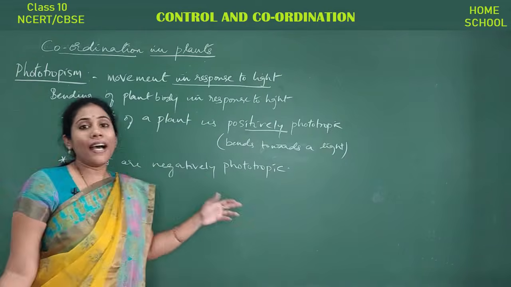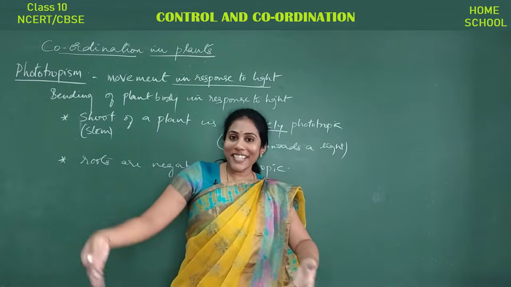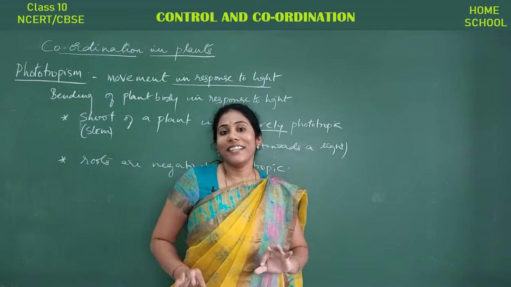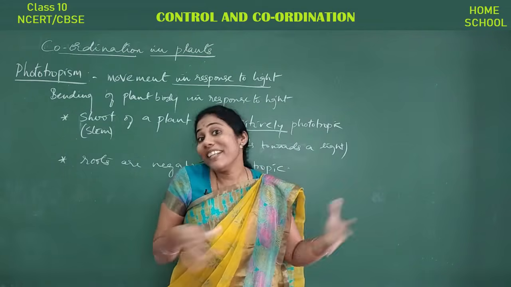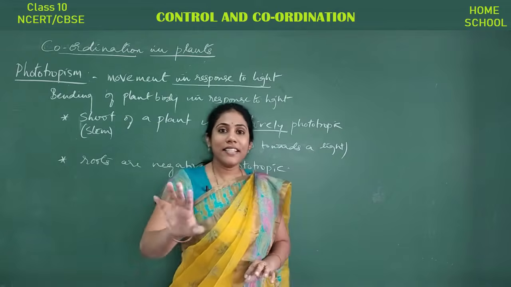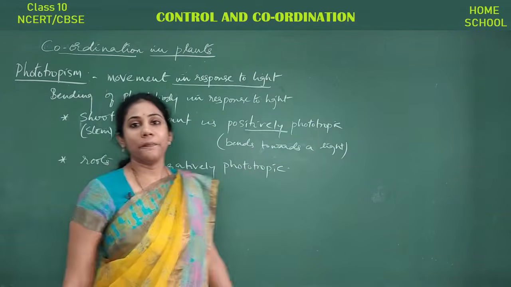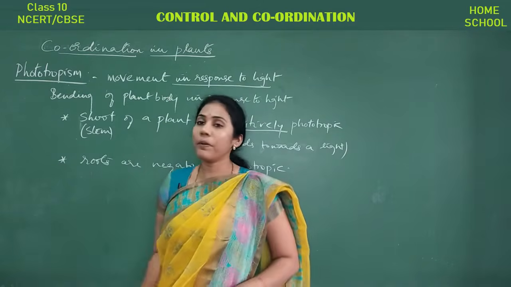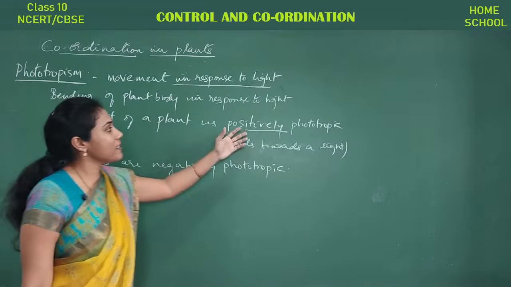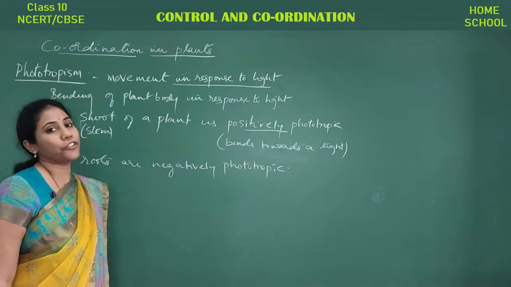Whereas the root part is not having any business to do with sunlight. It is somewhere deep inside, right? It is not attracted to the light. The root is not bending towards the light. It is opposite to the light. That's the reason we say that the roots are negatively phototropic. Right? So this is what is important. Definition is important, and also which part is positively phototropic and which part is negatively phototropic.